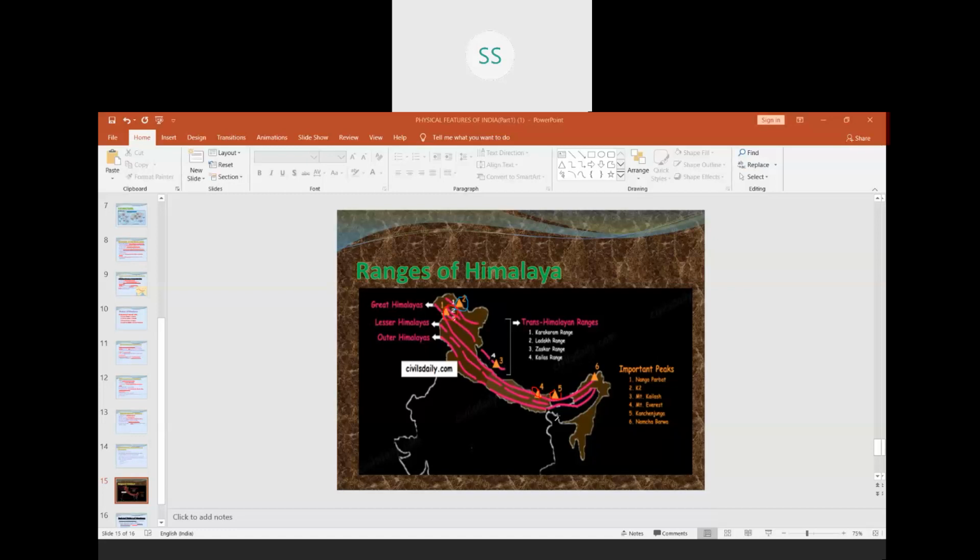Okay, so that's up to here for today, children, because the time is running short. Please learn all the features of these Himalayas, and in a map, please mark according to the new map list which I will be sending on your WhatsApp group. Not all, only those which I will send on your WhatsApp group, children.